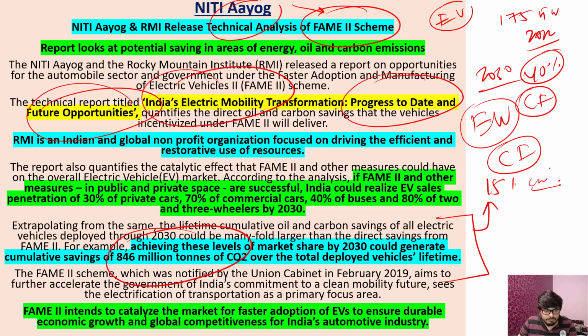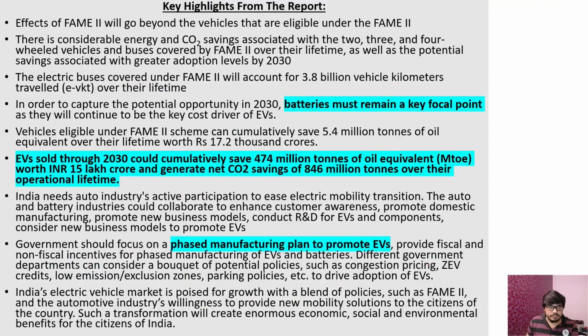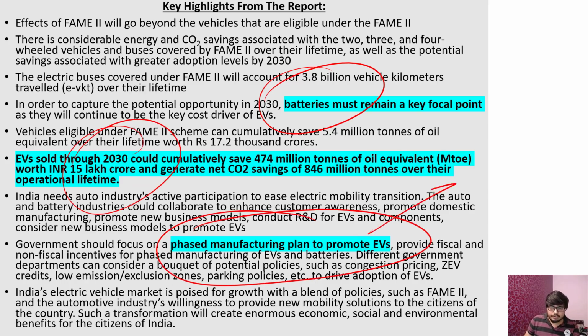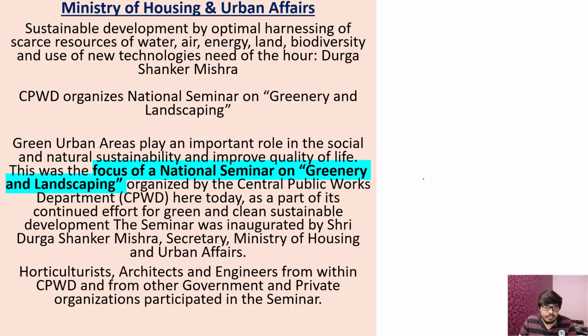save here. So that's very, very important, and it intends to catalyze the market for fast adoption of electric vehicles to ensure durable economic growth and global competitiveness for Indian automotive industry. So these are the highlights. Batteries are must, and around 15 lakh crores rupees we are going to save. Phased manufacturing plan to promote electric vehicles, and we should promote it on all the levels and with all scales, so that we can move very fast towards a balanced ecosystem. And these are going to be the biggest help, because they are polluting the environment, mainly the vehicles.